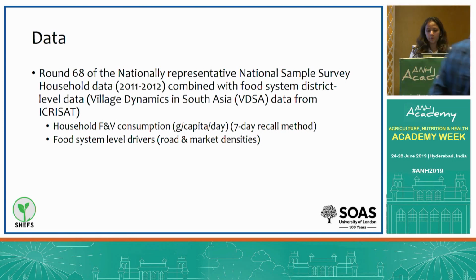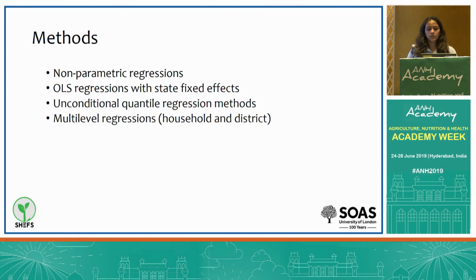The VDSA sample is much smaller than the overall sample, and so we do two sets of analysis with and without food system drivers. So in terms of methods, we use non-parametric regression to look at the bivariate relationships between key covariates and F&V consumption. We use OLS regression models to examine the drivers of fruit and vegetable consumption, controlling for state fixed effects.